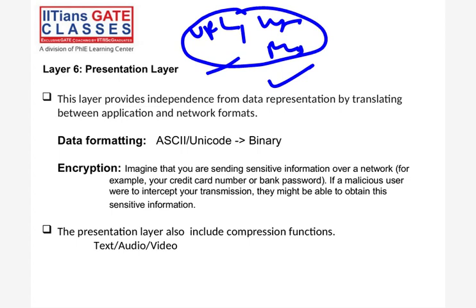So what is actually happening in the layered approach? In the first layer, I'm sending data, then encryption is happening, session management is happening, then it is linked with the transport layer, where that process is linked with the port number. After that, the network interface card comes, and on the network interface card your frames will be there. Frames will go to the Ethernet cable. How will the frames divide into bits? That is like this. So the presentation layer also includes the compression function.